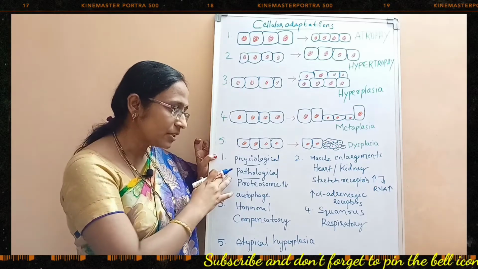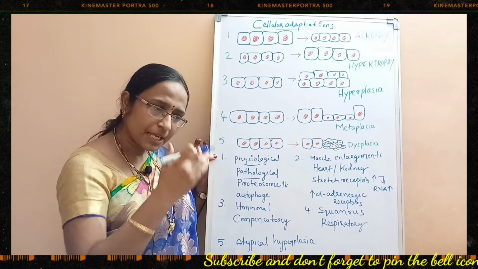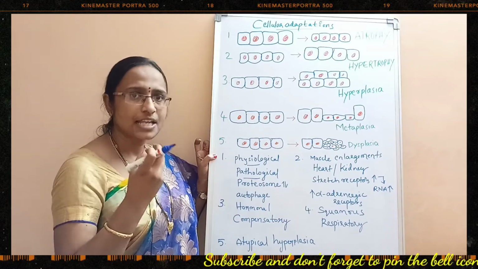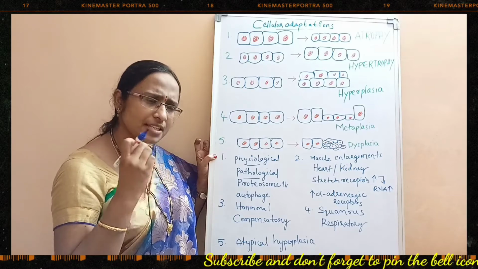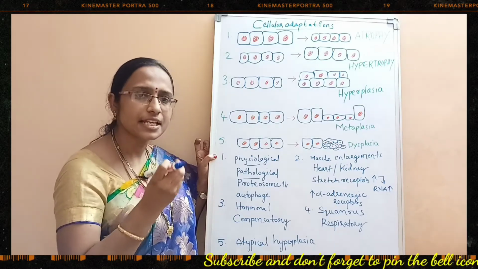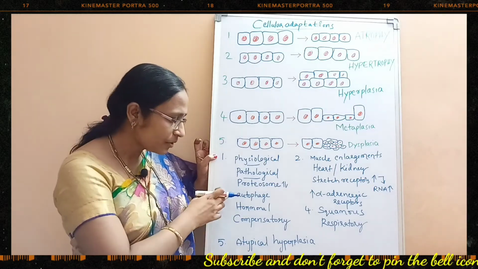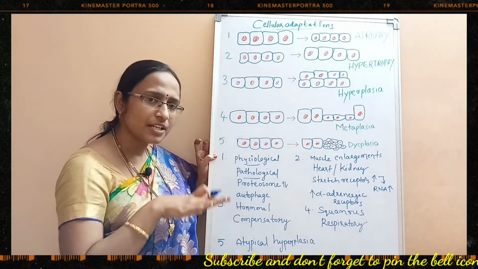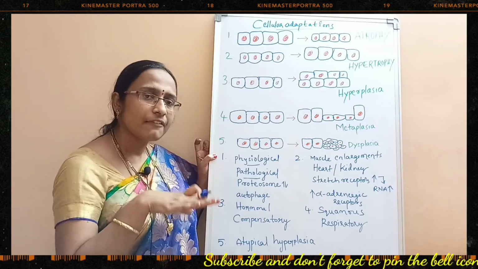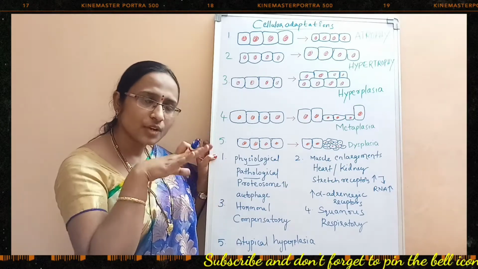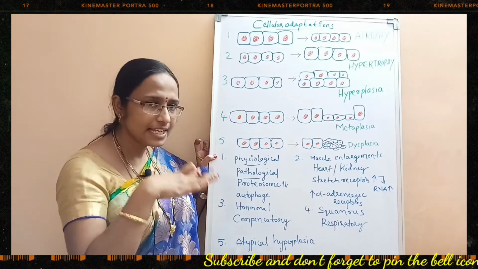Then coming to the pathological phenomenon, yes, pathologically also there may be a decrease in the size of the cell. Why is there a decrease in cell size? Within the cell, protein synthesis is reduced and the proteasome is reduced. When the protein content of the cell is reduced and protein synthesis is hindered, then obviously there is a decrease in the cell size.